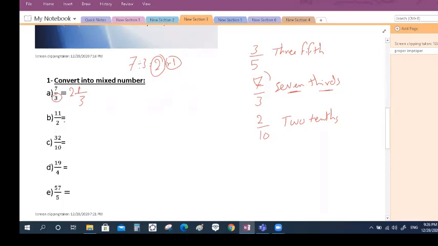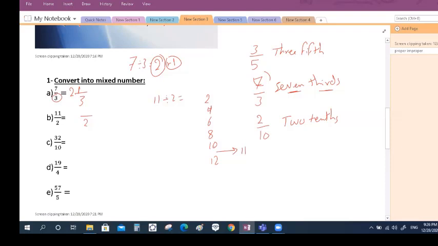Again, here I tell you the denominator will be the same. Divide 11 by 2. If you don't know how to divide, list the multiples. 2, 4, 6, 8, 10, 12. Where is number 11? I can't find it in the multiples of 2. So how many whole numbers? How many multiples? 1, 2, 3, 4, 5.